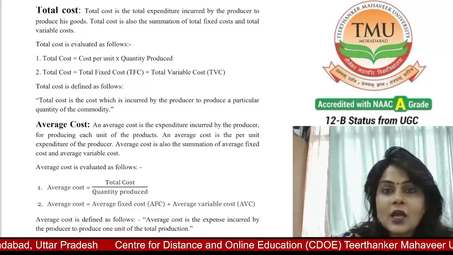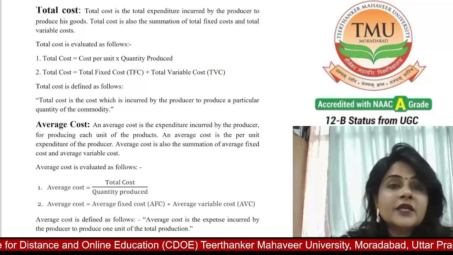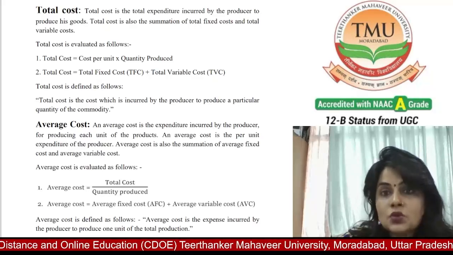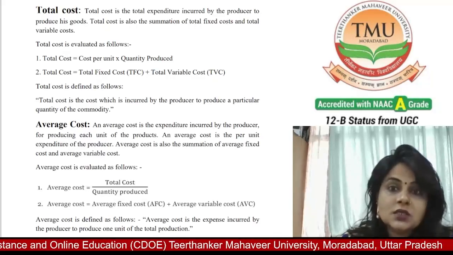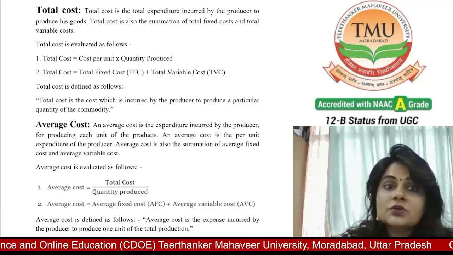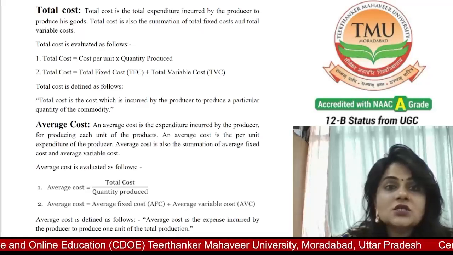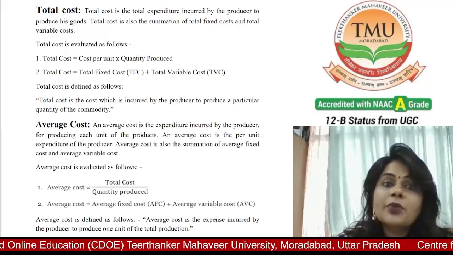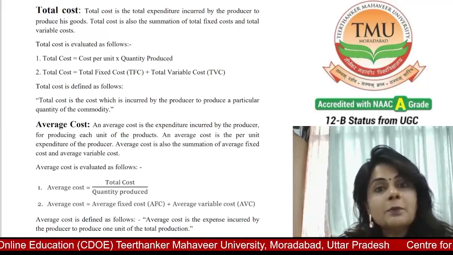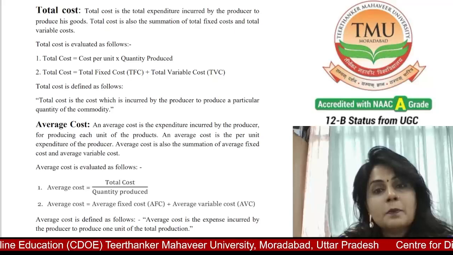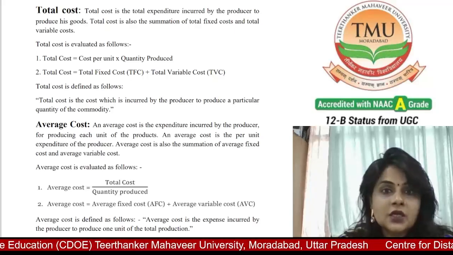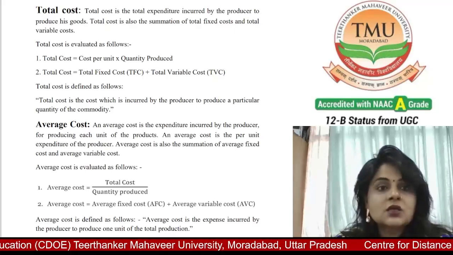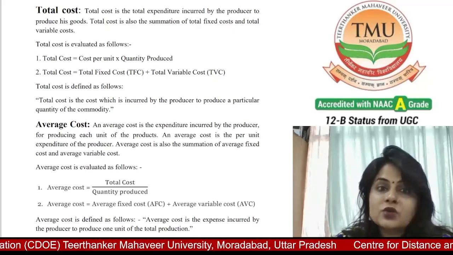Now we discuss the average cost. Average cost is also called per unit cost, because average cost is the expenditure incurred by the producer for producing each unit of the production. So it is also called the per unit cost of production. And average cost is the per unit expenditure of the producer.